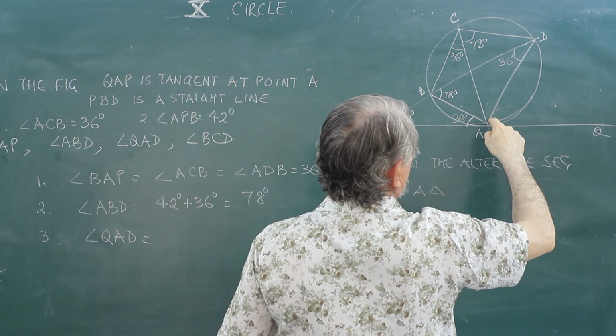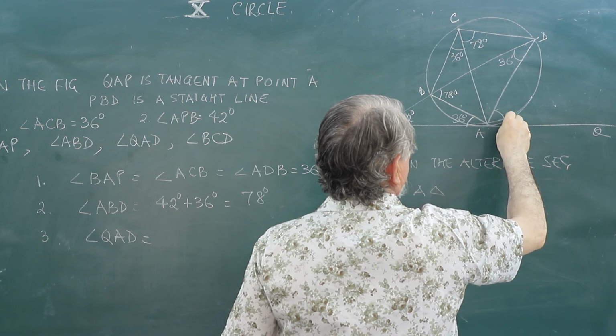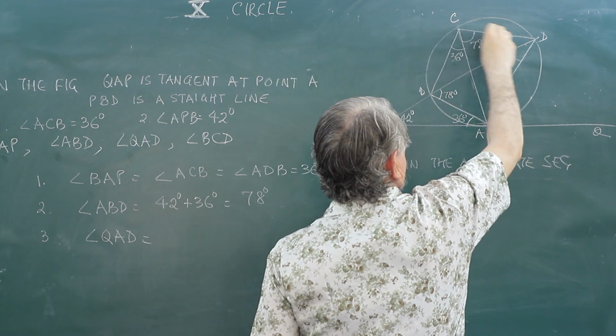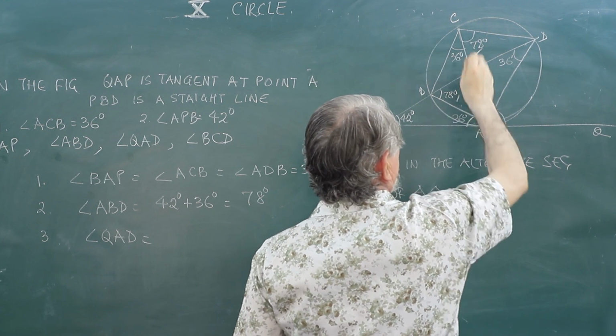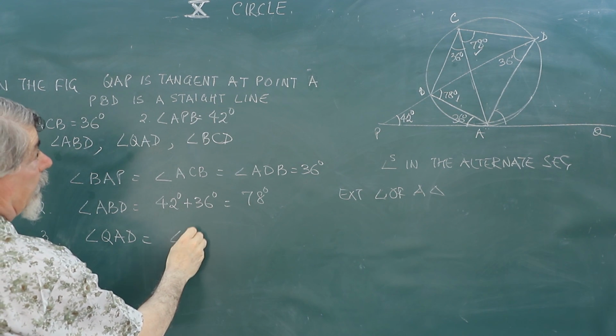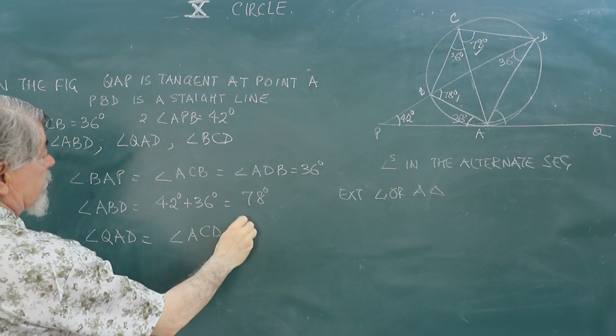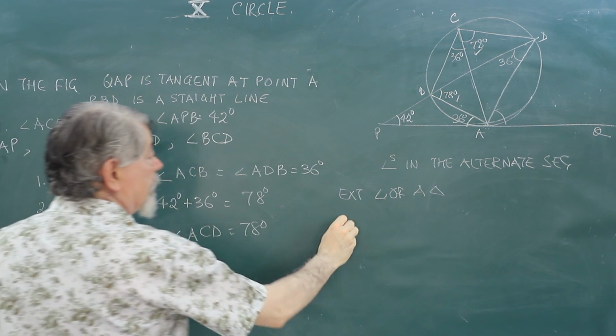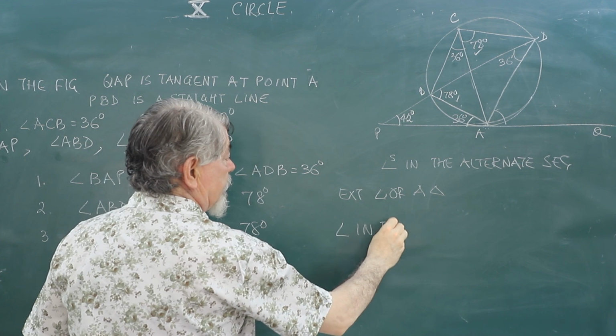Which will be the angle in the alternate segment here? This angle is the 78. This could be the angle. It is equal to angle ACD will be 78 degree, angle in the alternate segment.